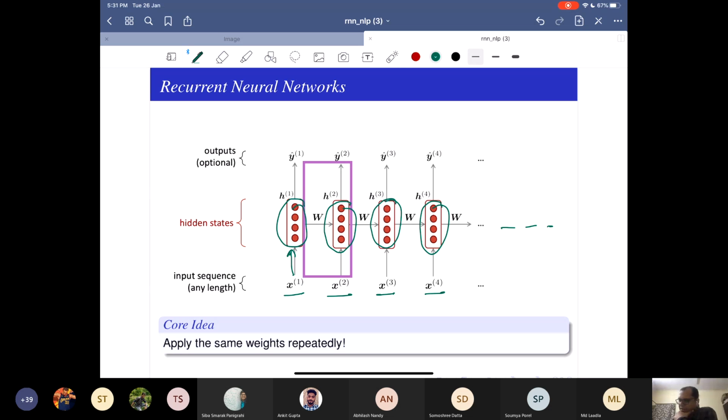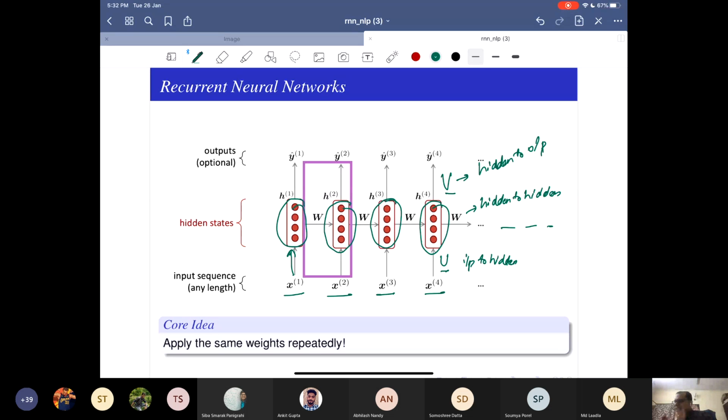So I'm actually using only 3 weights. I am going from input to hidden, say matrix U, hidden to hidden, W, and hidden to output, say V. I'll use this U, V, W, but I have taken slides from various sources and they will use different notations, so don't worry about that. Just keep your notations. You can use U, V, W or whatever you feel comfortable. U is input to hidden. W is hidden to hidden. And V is hidden to output.